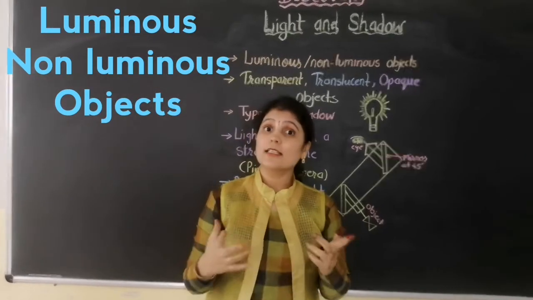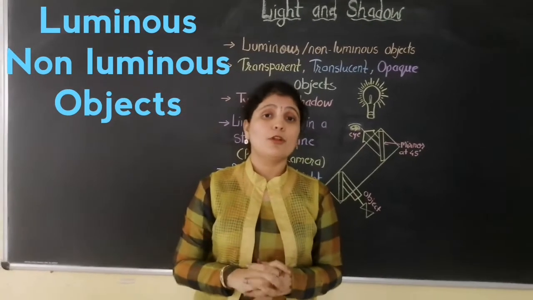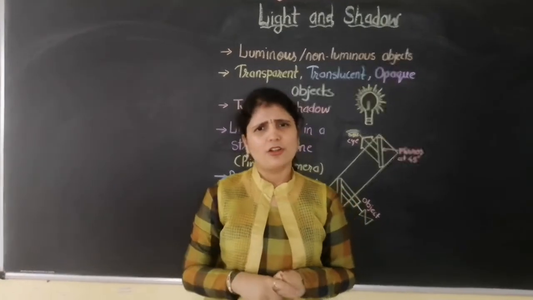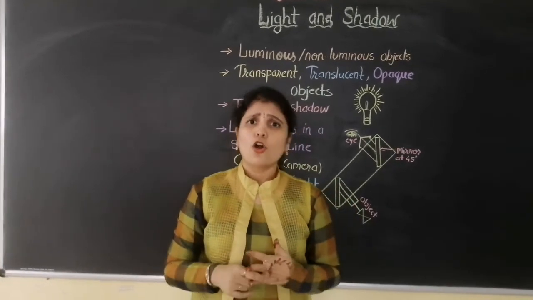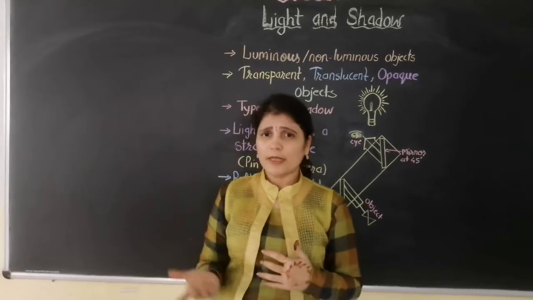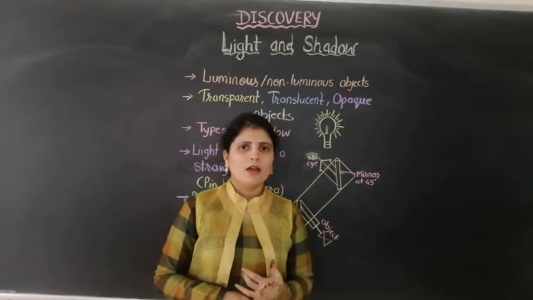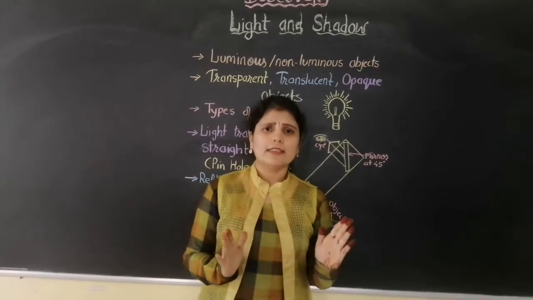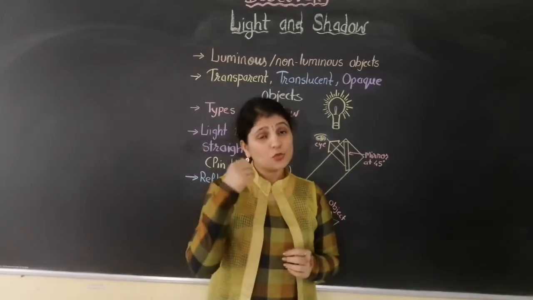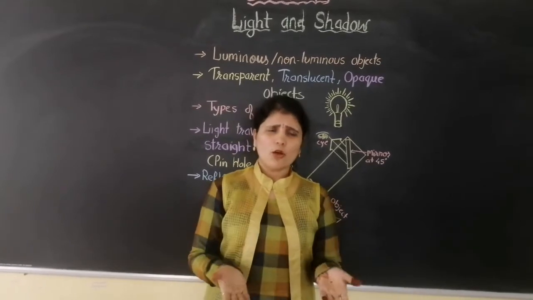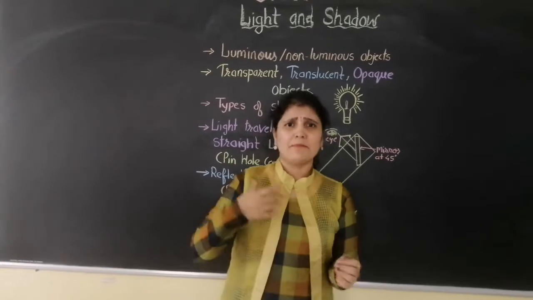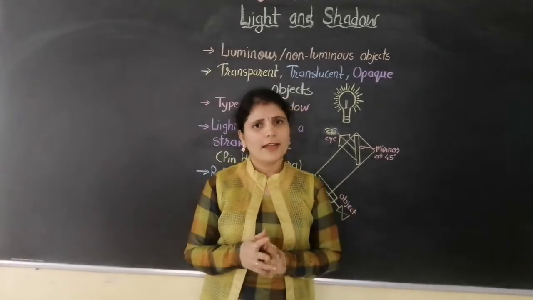Natural, you can say the sun is the most common example of a natural luminous object. And there are many artificial luminous objects, like a torch, a candle, or tube lights. What are the non-luminous objects? The objects which don't give any light are the non-luminous objects. There are so many examples around us: board, chalk, duster, book, pen, pencil. So many are there, right?